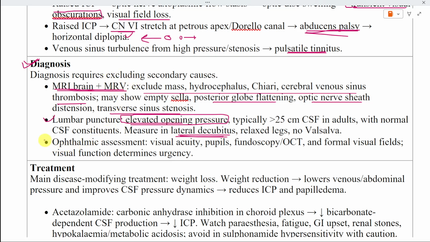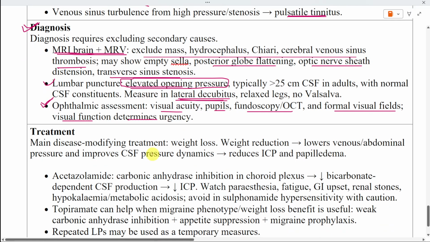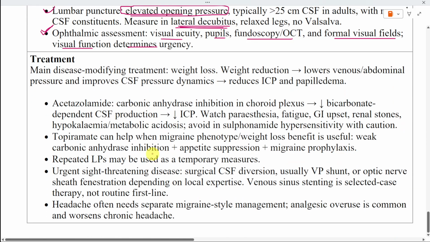Every patient requires careful assessment of visual function. This includes visual acuity, pupillary responses, fundoscopy, optical coherence tomography, and formal visual field testing. Visual acuity may remain normal until relatively late, so formal visual fields are essential. The urgency of treatment is determined mainly by the severity and rate of visual deterioration.